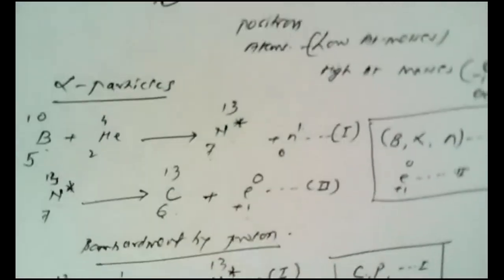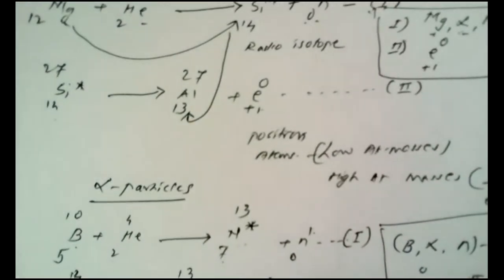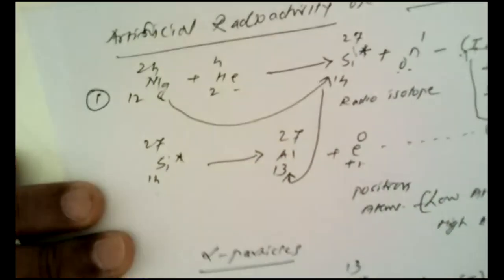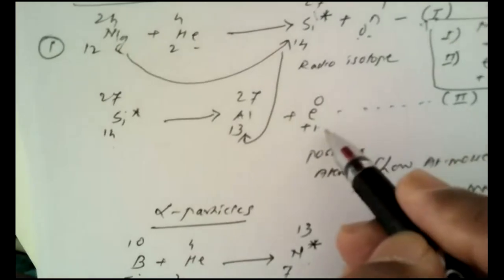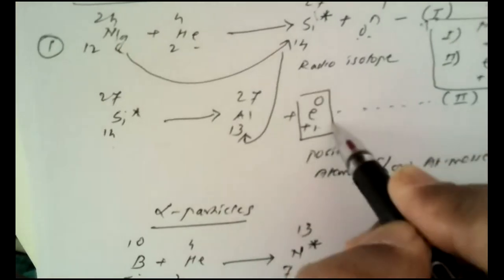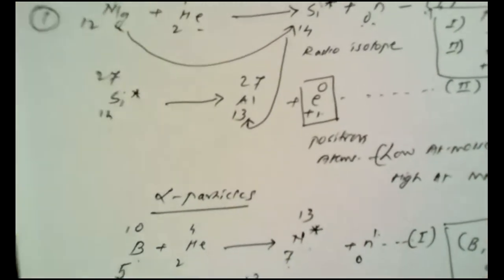I have purposefully given certain reactions which always yield positrons in the second step. See here, the first reaction is with magnesium. Here in the second step, see here, a positron is ejected.